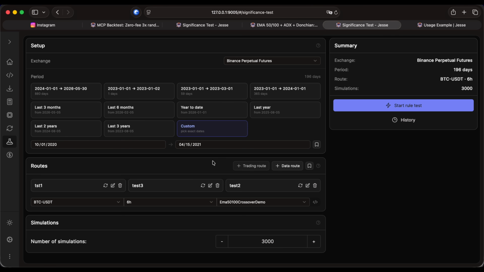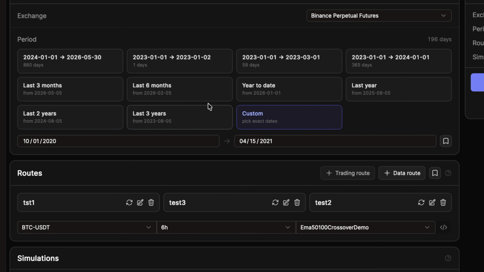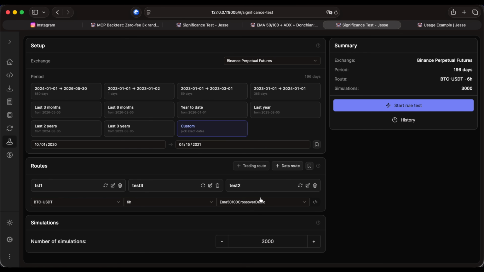And by the way, in case you want to run this test yourself, this is the form in Jesse's dashboard. You choose an exchange and a time period, you pass a trading route which asks for the symbol, the timeframe, and the strategy's name, and then you give it the number of simulations. And that's it. Then you just press start and it will begin.